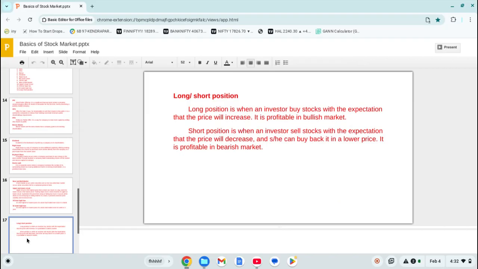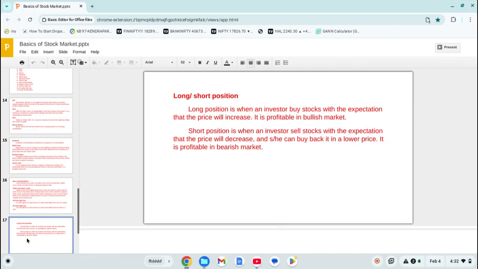Then long and short position. So a long position is when an investor buys stocks with the expectation that the price will increase. It is profitable in a bullish market. So we know about the bull and bear market. In the bullish market, we buy a stock at a lower price and hold it for some days, some months, some years. It is called a long position: after 4 months, after 5 months, it will increase up to 100 points. Then I will sell it. Okay, this is called a long position.